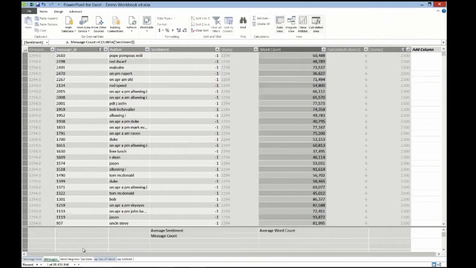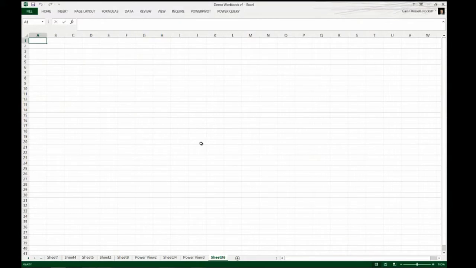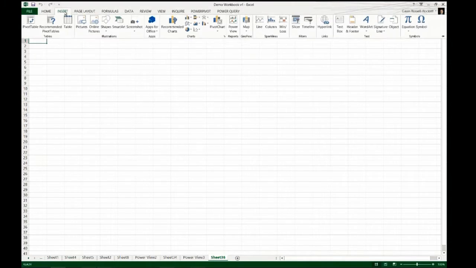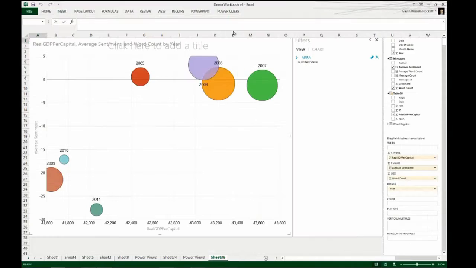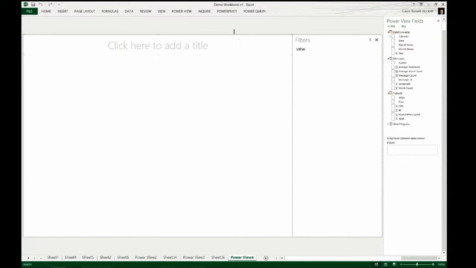But then if we wrap them up into the actual messages themselves, into what people were saying as a whole message, we have this table here with the authors, and you can see people pick some very entertaining screen names, don't they? And those messages that we had in, we mark in the actual sentiment there. So let's go in and see what our average sentiment is, just for a second. I'm going to insert, and I'm going to use Power View in here. Could have used pivot tables if I'd wanted to, but I'm a bit of a fan of Power View these days. And yes, the bubble chart was a bit of a hint of where we're getting to.